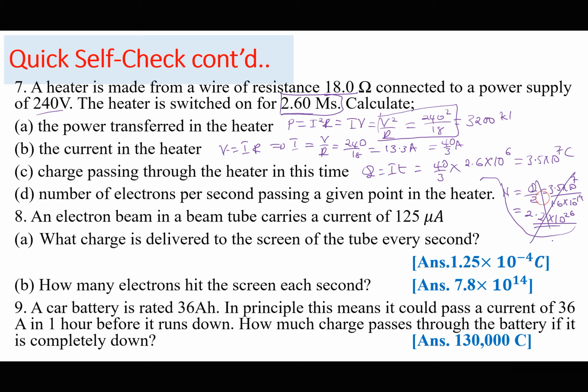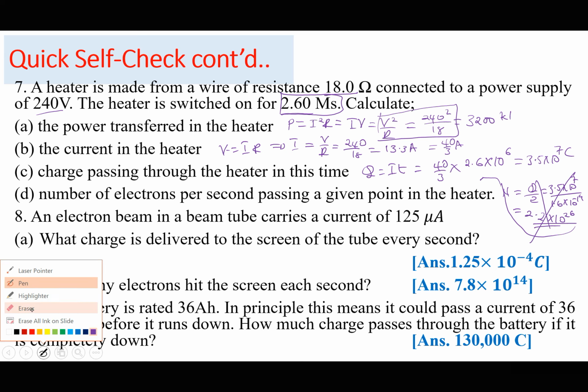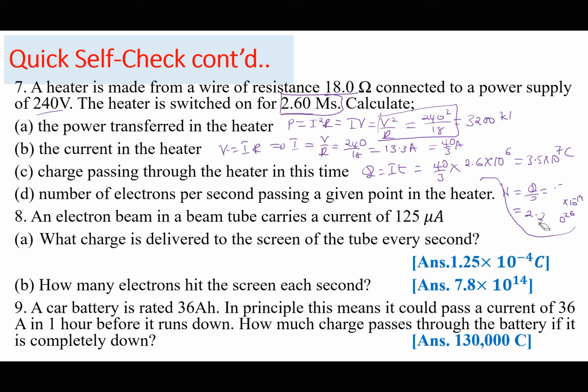I think this is not the answer to this question, because the number of electrons per second is the current flowing per unit time. So this is not true for this part of the question.